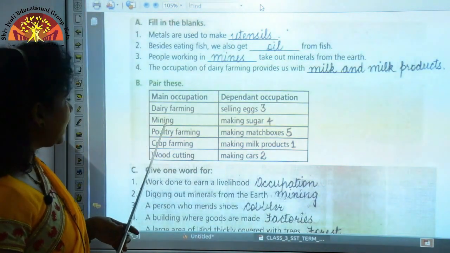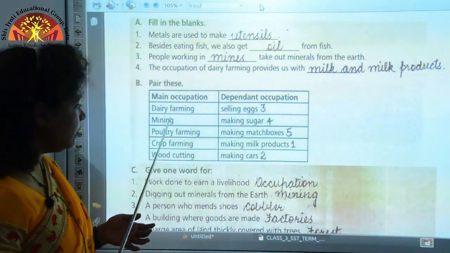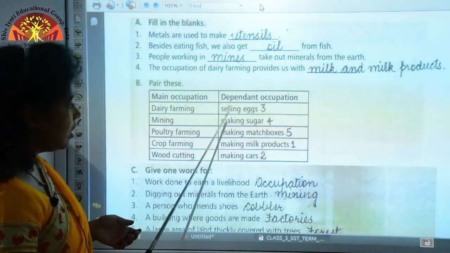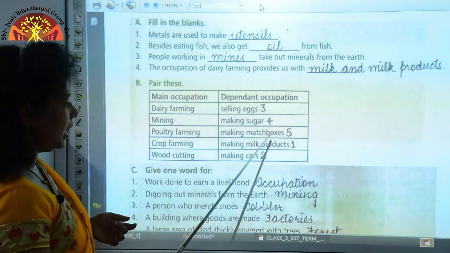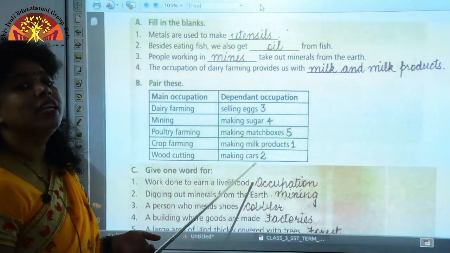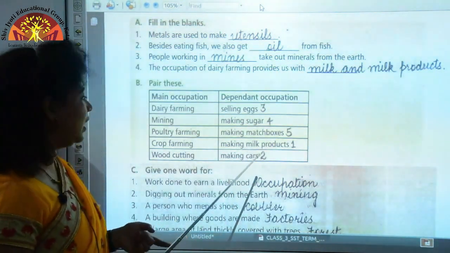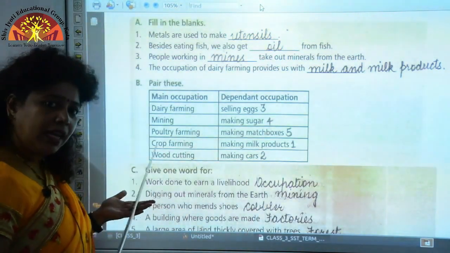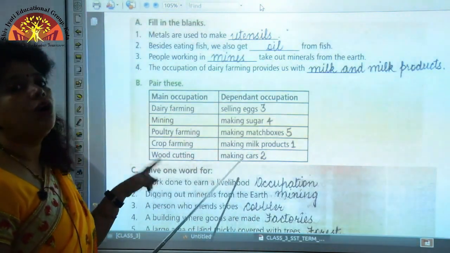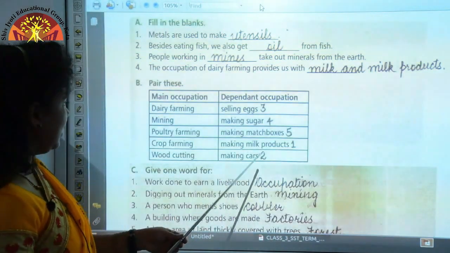Question 2, mining. For what is mining used? Just look at the picture. It's not selling eggs, it's not making sugar, it is not for making matchboxes, but it is for making cars. Okay. So mining, metals that you get from mining, it is used in the automobile industry for making cars.